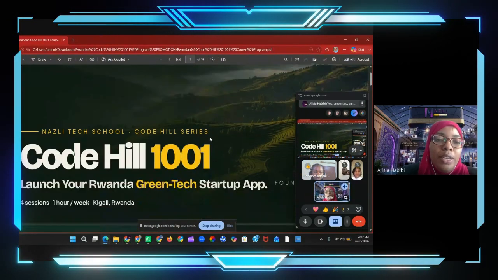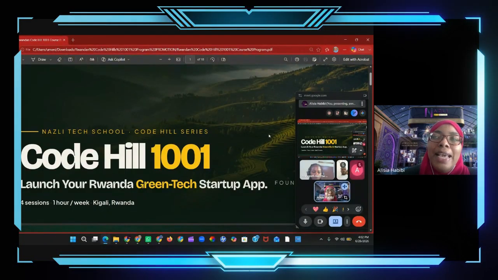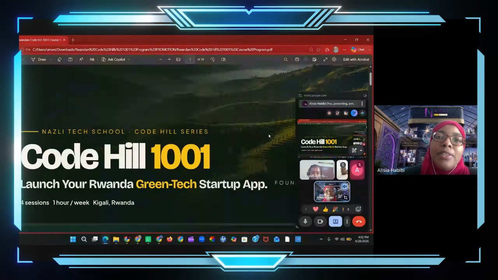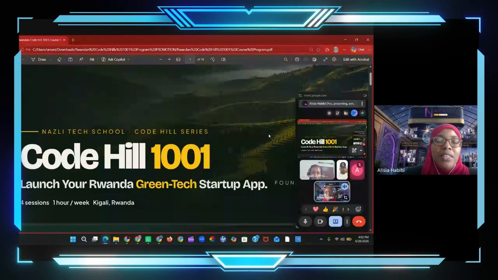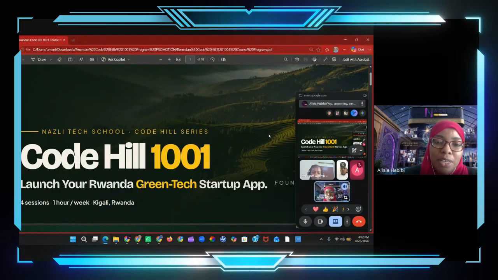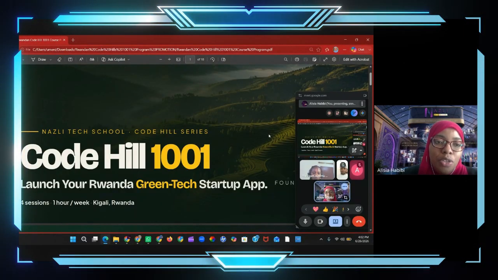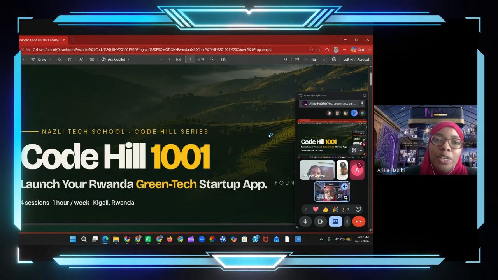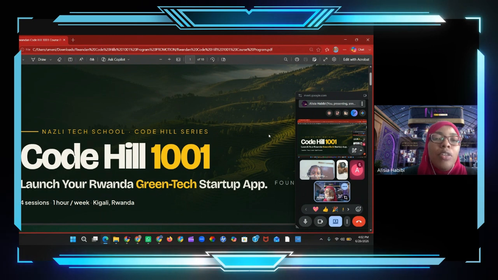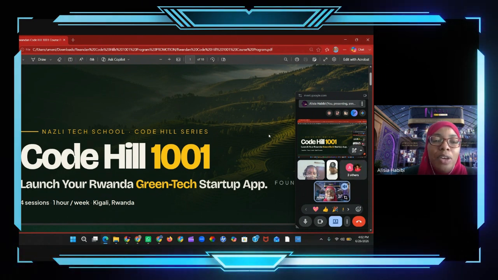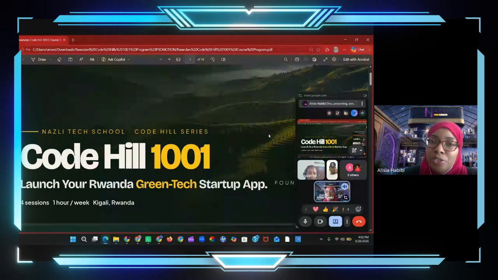So the Rwandan Code Hills 1001 course is an AI software app, data science, content development course. So it's basically covering a broad amount of skills, and I'll explain exactly what you're going to develop in this course. So we are focusing on using Java programming language as the high-level programming language for this course. And of course, we're also going to be integrating AI, artificial intelligence.